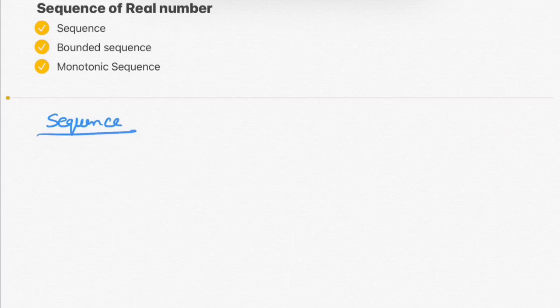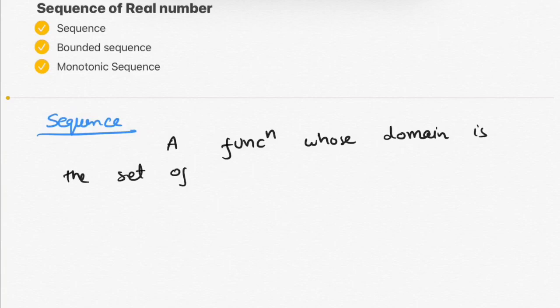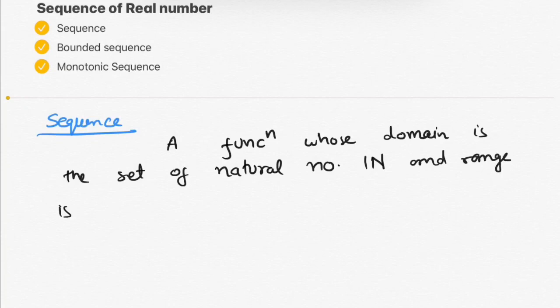According to the definition, a function whose domain is the set of natural numbers and range is a set of real numbers, then that function is known as a sequence.